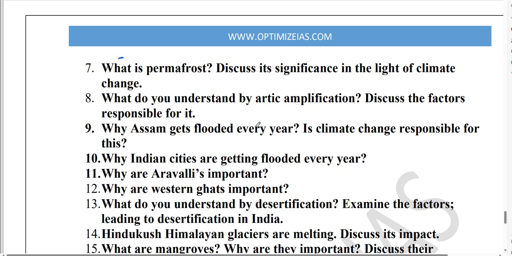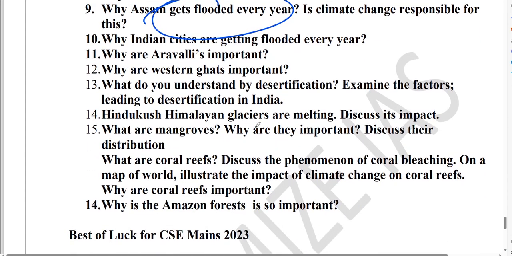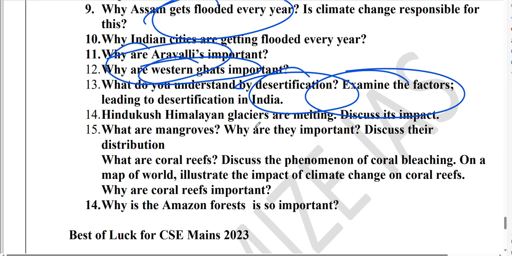Next, guys, permafrost, flooding. Why does Assam get flood? Why does Bihar get flood every year? What are the reasons why Assam and Bihar get flood every year? Very important. Why are Aravallis important? Why are Western Ghats important? What is desertification? How is India fighting desertification?